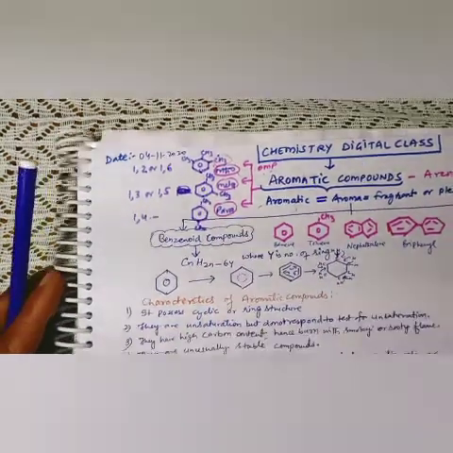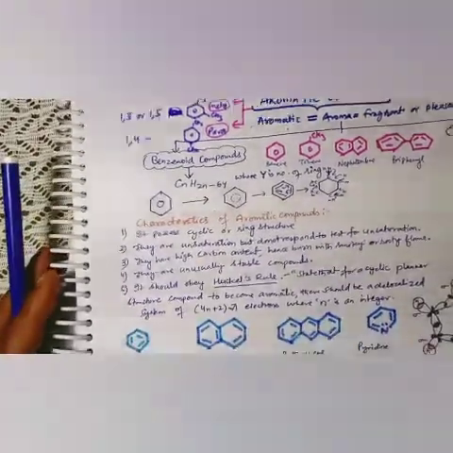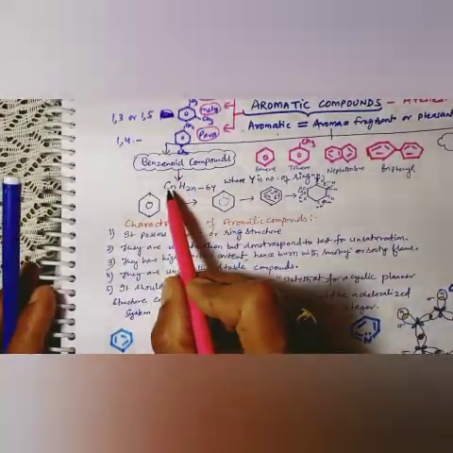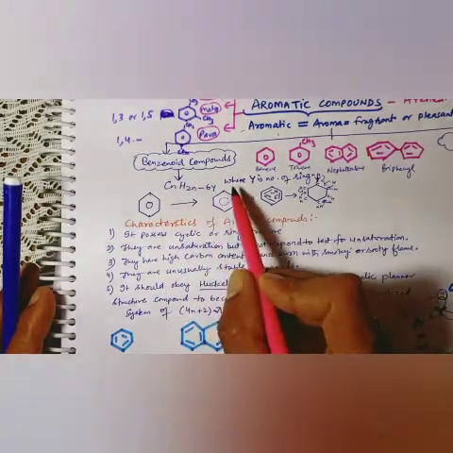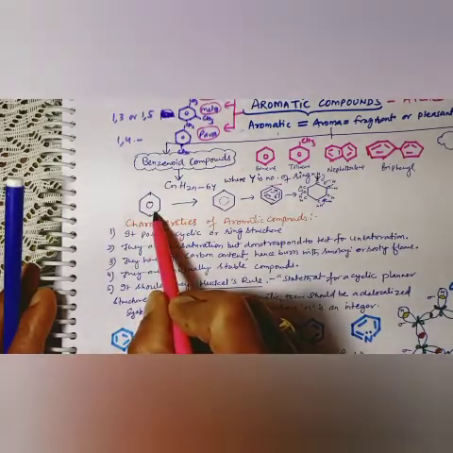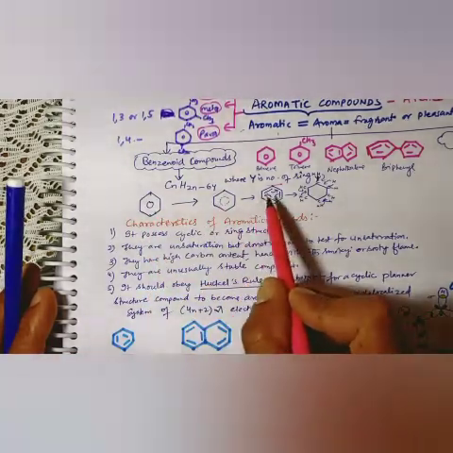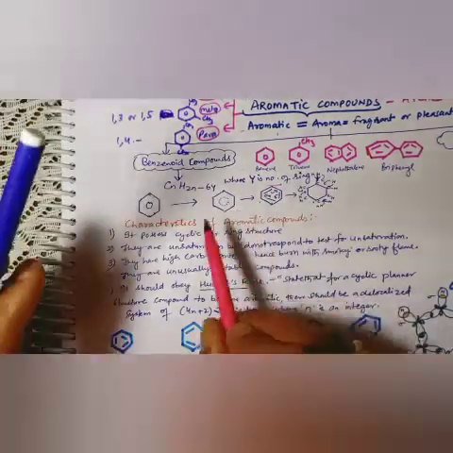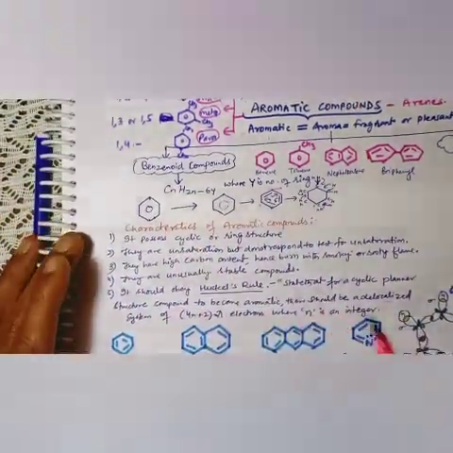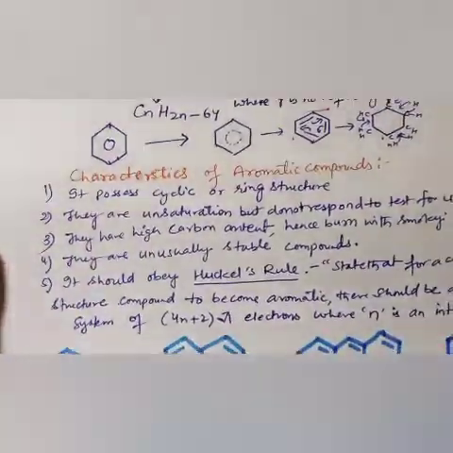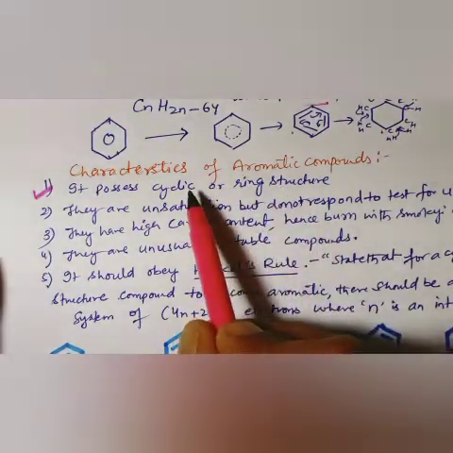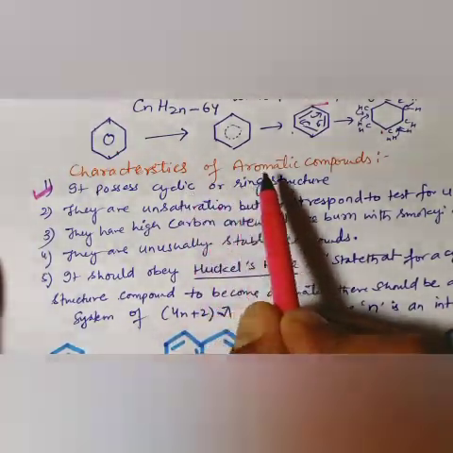So now if we talk about the characteristics, dear students, first we need to understand what benzenoid is. In benzenoid, the formula is CnH2n-6y, where y is the number of rings. Benzene ring can be drawn in this way also, like this, and like this. Basically, benzene can be formed from the triple bond alkyne. And if I tell about the characteristics, first, it possesses a cyclic or ring structure. All those compounds which have a cyclic ring structure are called aromatic compounds.